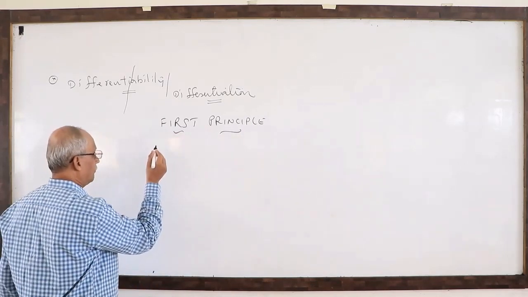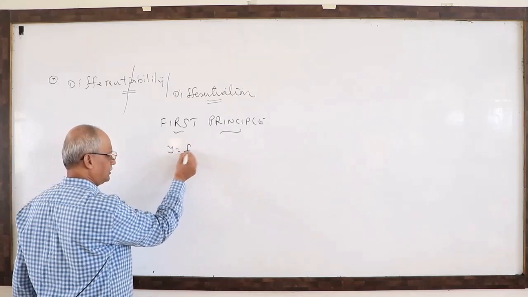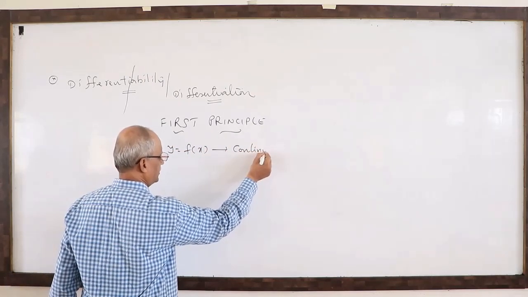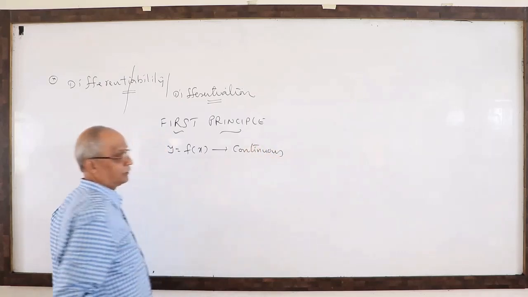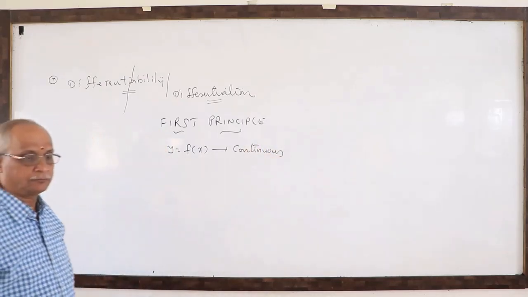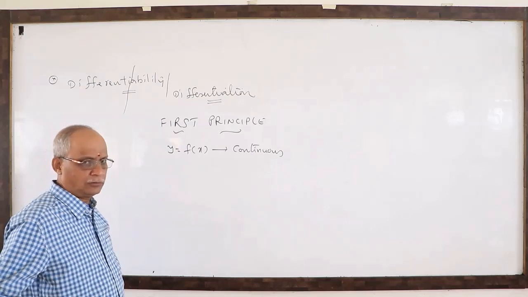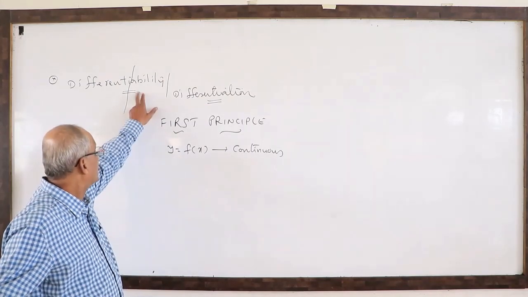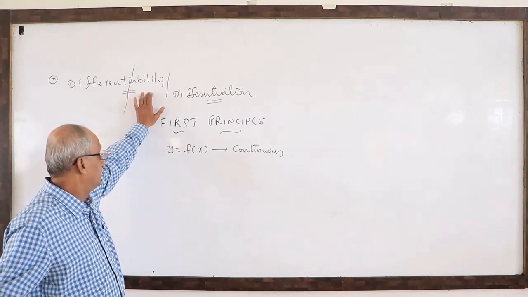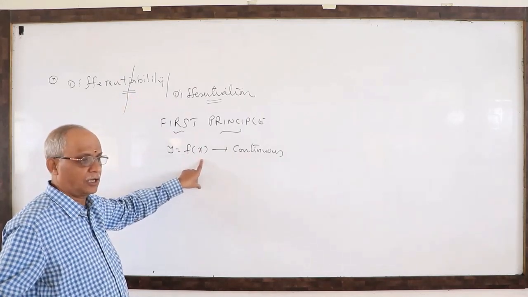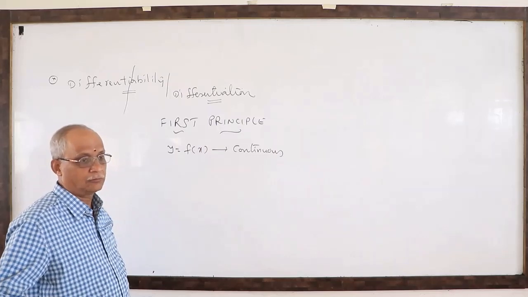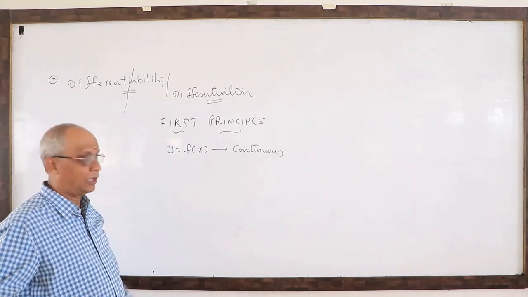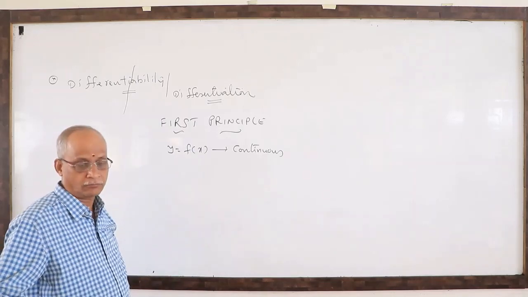For a given function y is equal to f of x, it is first eligible only if it is continuous, compulsorily continuous. Otherwise it fails for derivative. That is why we are asking for eligibility. The first condition is that it is continuous. A function is continuous, then we are talking about differentiation.